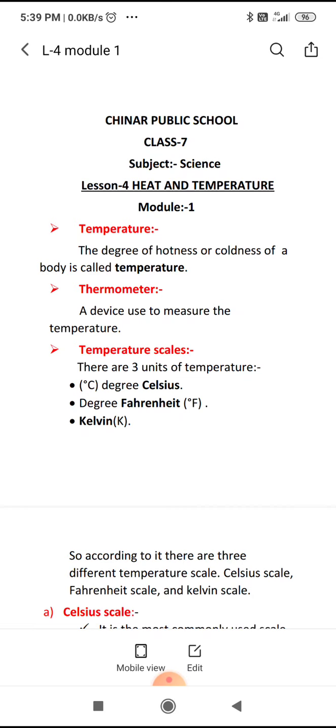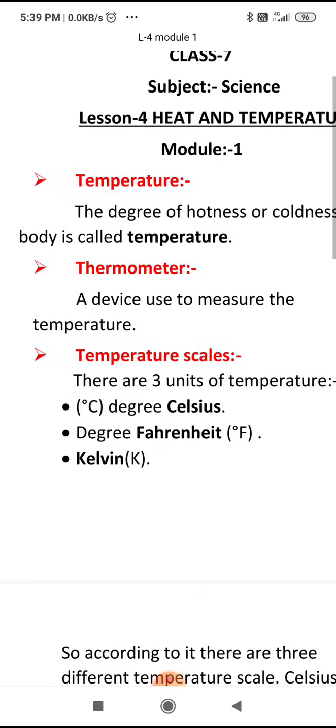So the degree of hotness or coldness of a body is called temperature. So you can see the first definition I've given here is temperature. The degree of hotness or coldness of a body is called temperature. Now how do you come to know how much temperature there is?